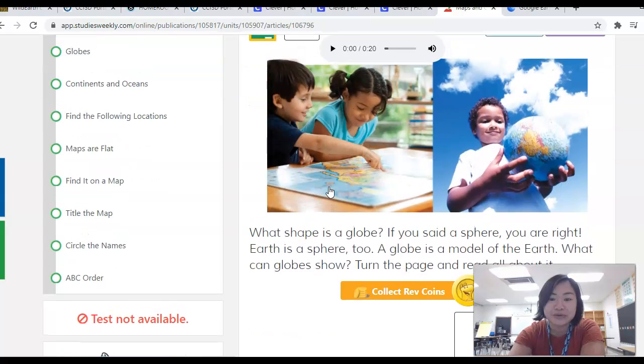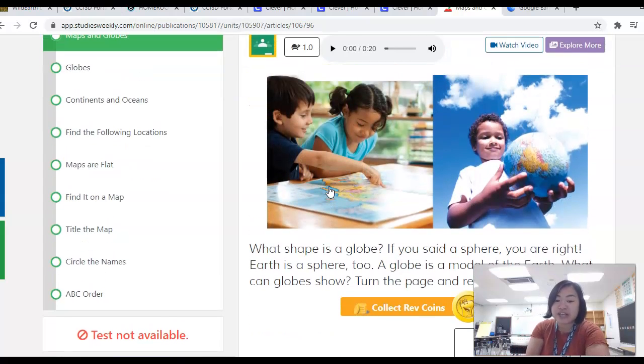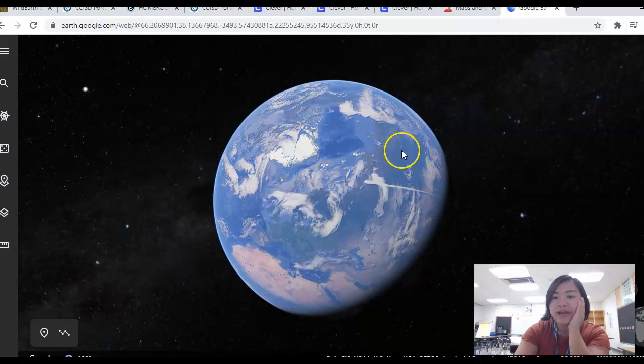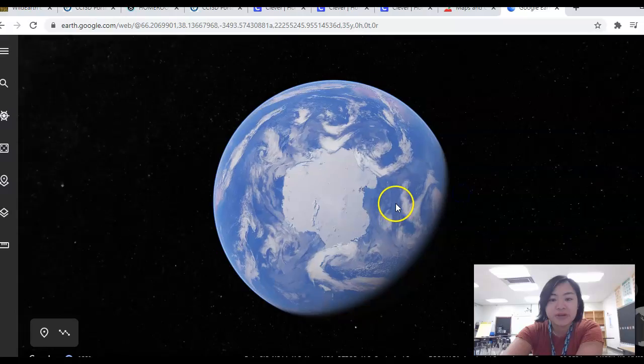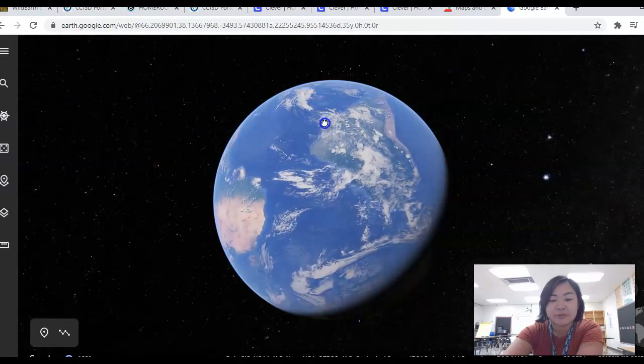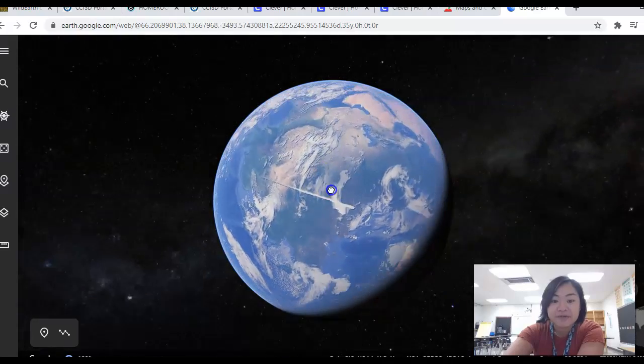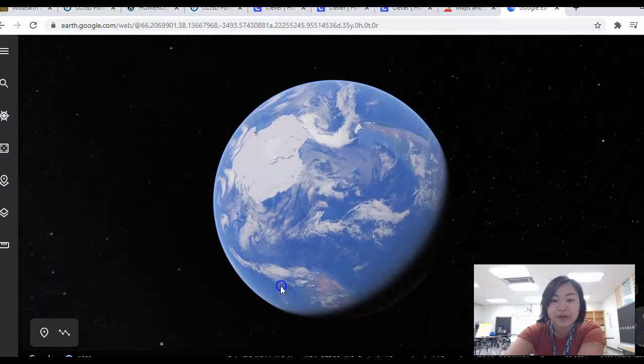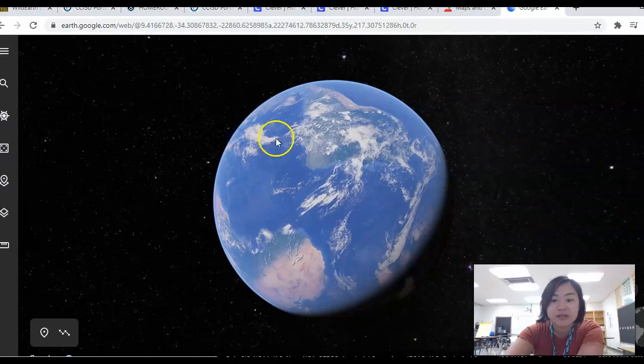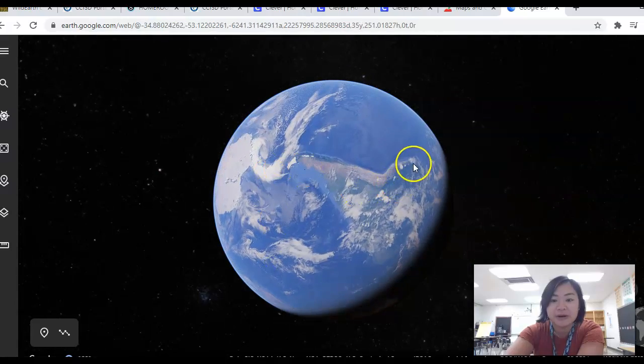Maps and globes. What shape is a globe? Can you think about what shape is a globe? Let's go ahead and look at a virtual globe. Right here, Miss Flores has a virtual globe from Google Earth. I want you to notice how I can spin my globe, right? It is not flat. I can see different parts of the world depending on how I turn my globe.